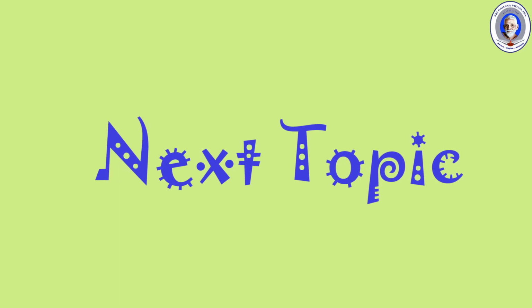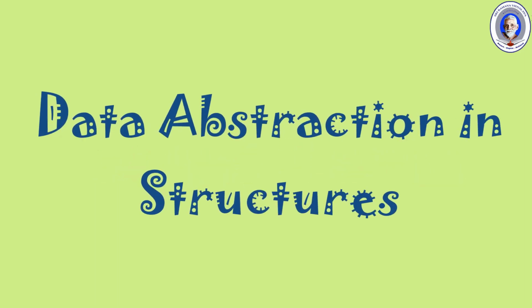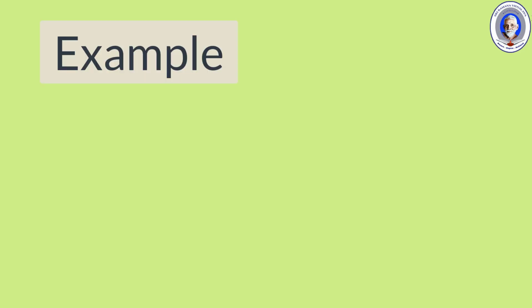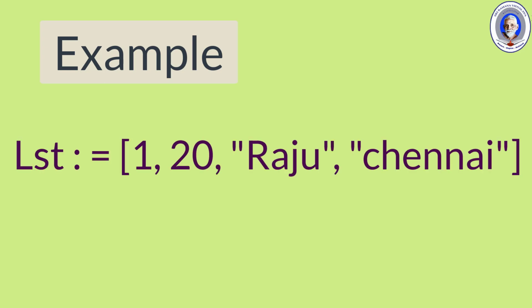Now let's see the next topic, data abstraction in structures. List and tuples have a few disadvantages, like what do the values inside the list or tuple represent? Let's see the example. list equals 120, Raju, Chennai.